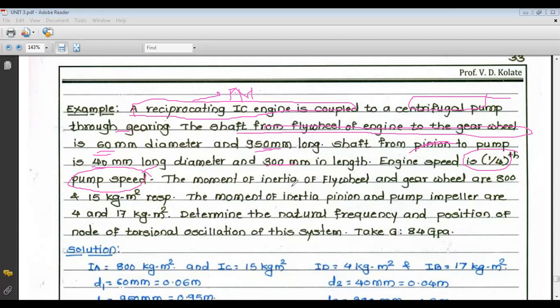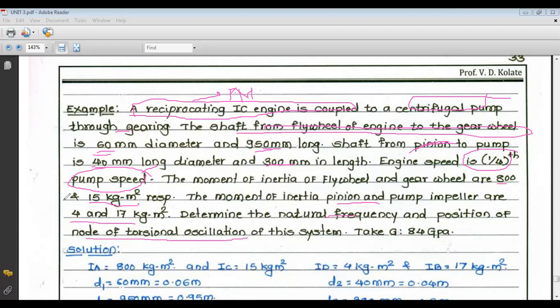The moment of inertia of flywheel and gear wheel are 815 kg per meter square respectively. That is, you can say first flywheel and gear wheel, and the moment of inertia for pinion and pump impeller is 4 and 17 kg per meter square. Determine natural frequency and position of node for torsional system as shown in figure.